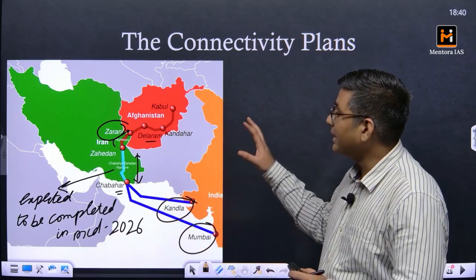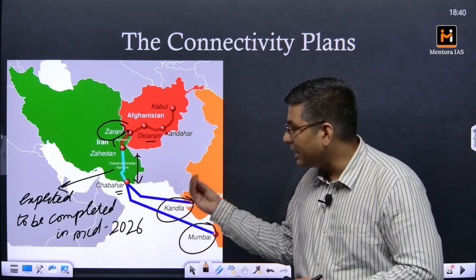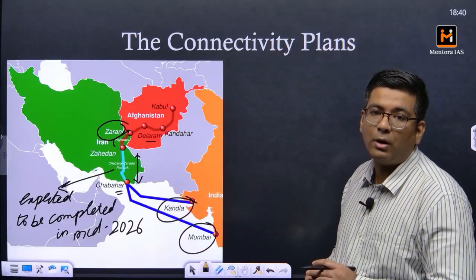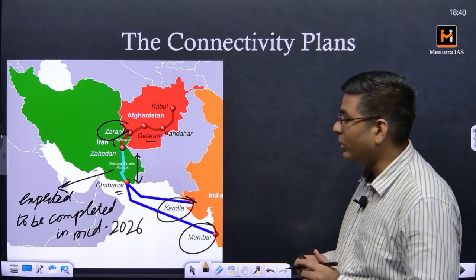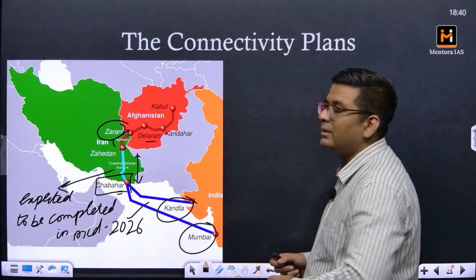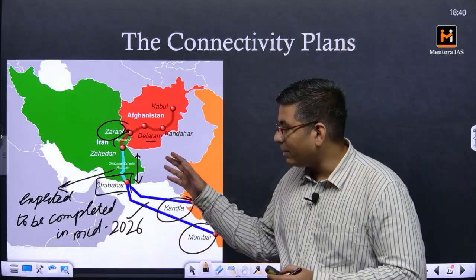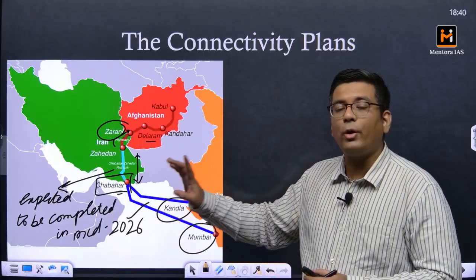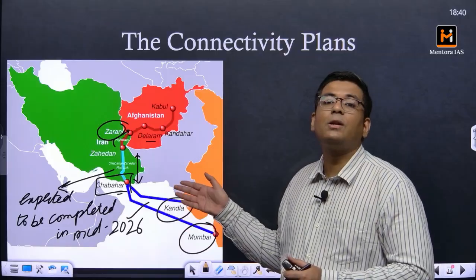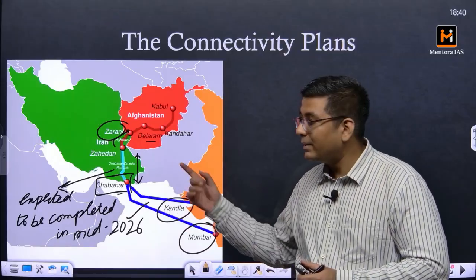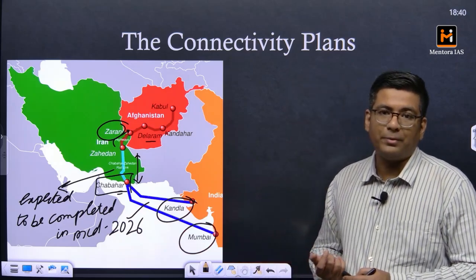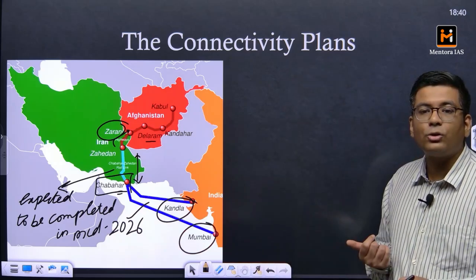So this is basically the current plan, but because of the imposition of the sanctions that are going to kick in on 29th of September, the development of this port and the material requirement for the development of the port as well as these railway lines are going to face enormous pressure, because most of the suppliers will not be supplying this. If they do, they will also be exposed to sanctions and no one would want their business to be hampered. So that is another cause of worry.